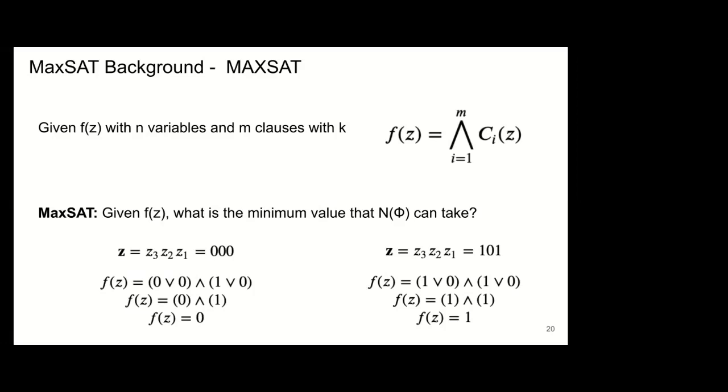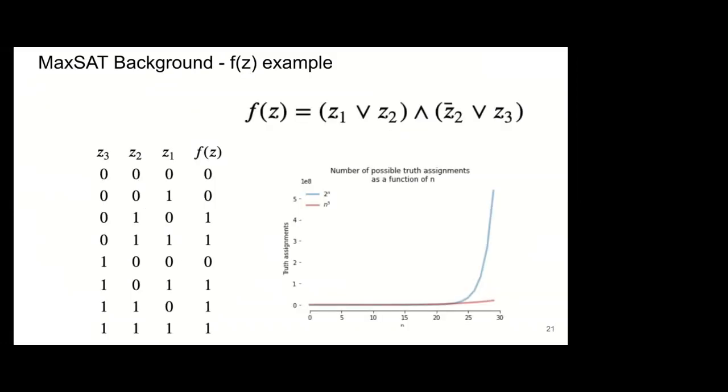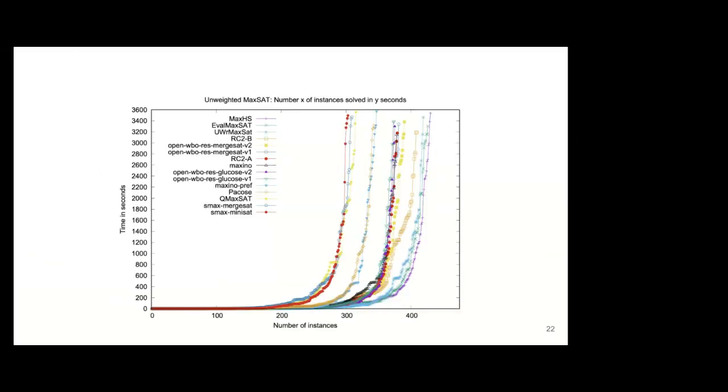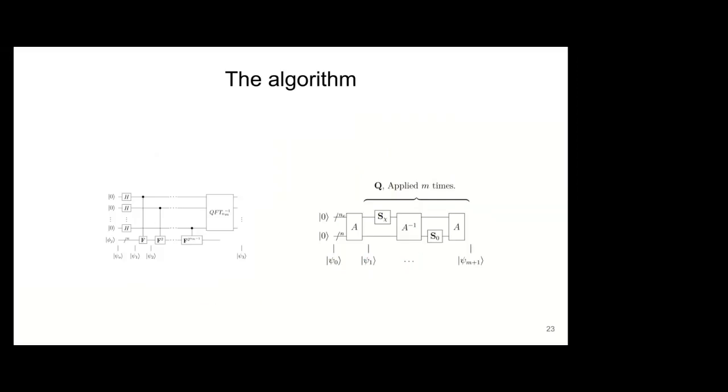So MaxSAT is basically answering this question. Given an instance of MaxSAT f of c, so this Boolean expression, what is the minimum value that n can take, right? So this also means what is the maximum number of clauses that turn into 1? Equivalently, this means what is the minimum number of clauses that turn into 0. This problem is very hard, as people who know. This is an NP complete problem, and that's why I am working on this during my PhD thesis.